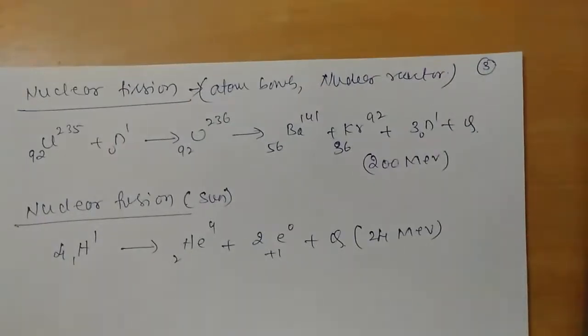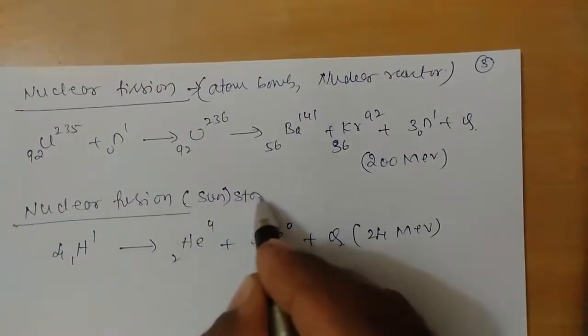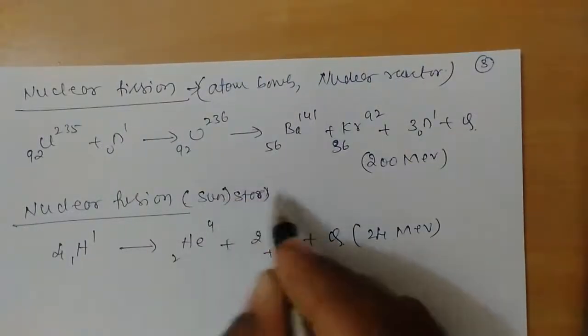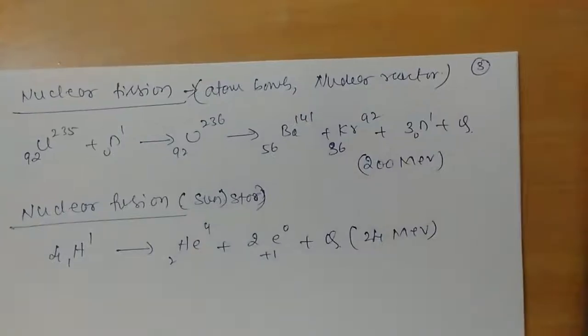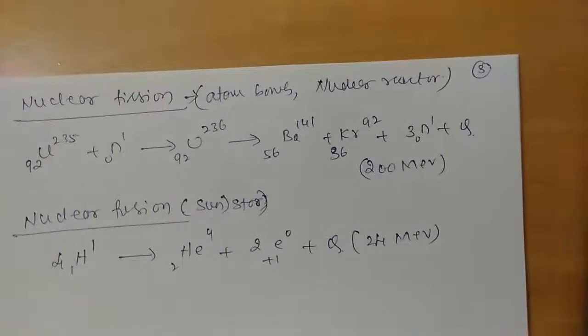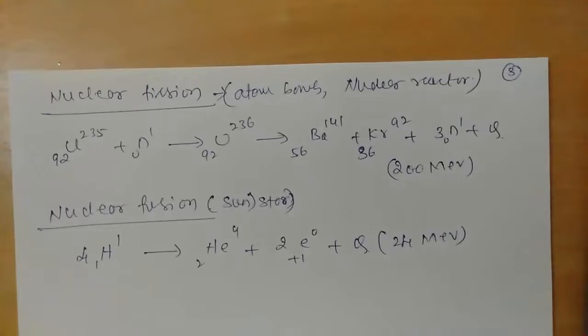This is an example of a nuclear fusion reaction. Of course, in the majority of stars, nuclear fusion is taking place. We are not going into detail about these things.